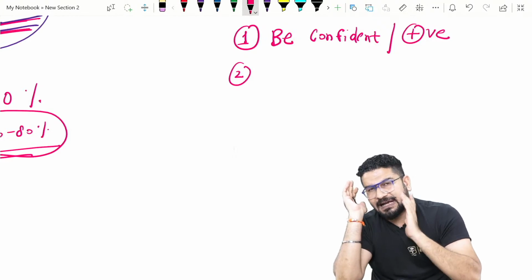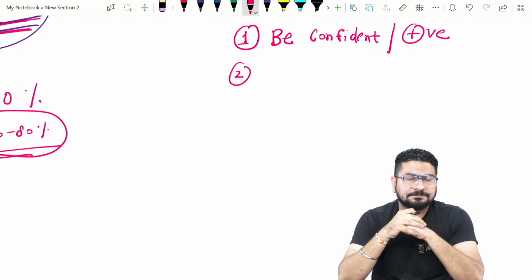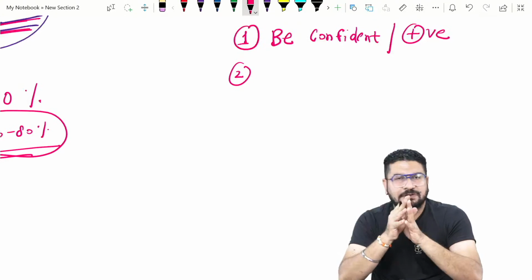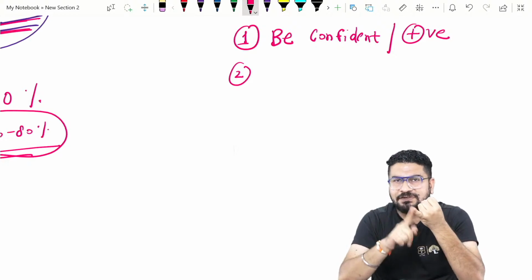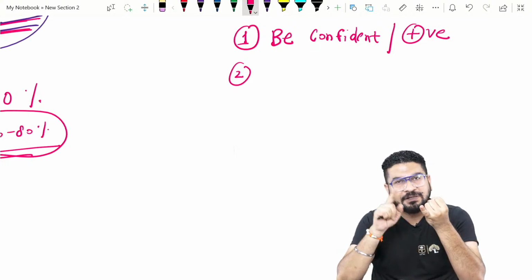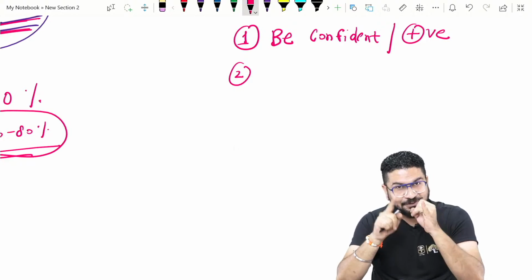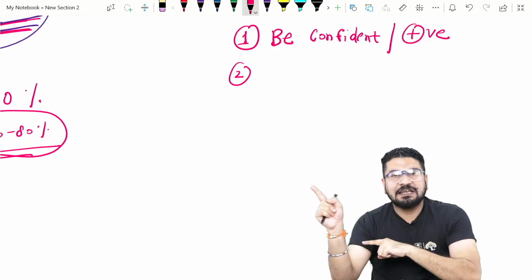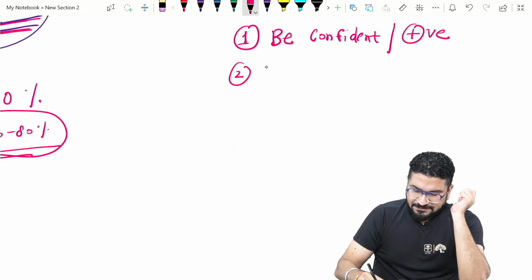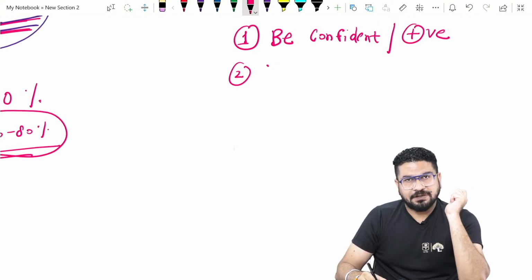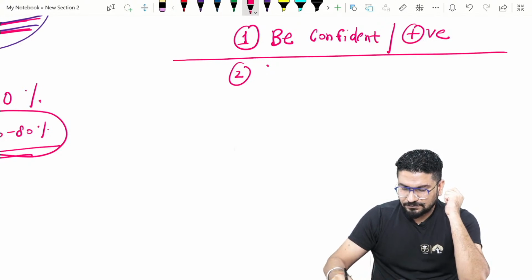Don't look at the senior who could not clear. Whenever you feel distressed, imagine a senior who never studied for 5-6 years but cleared the exam. If he can do it, you can also do it. Second is believe. Self-belief is very important. Believe in yourself and believe in your notes.